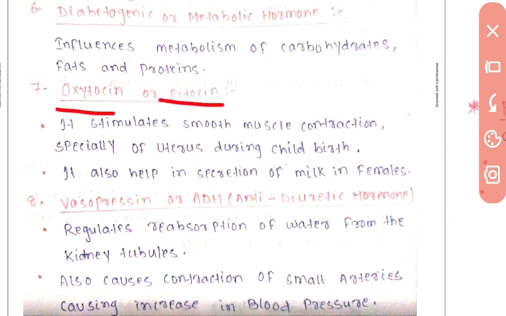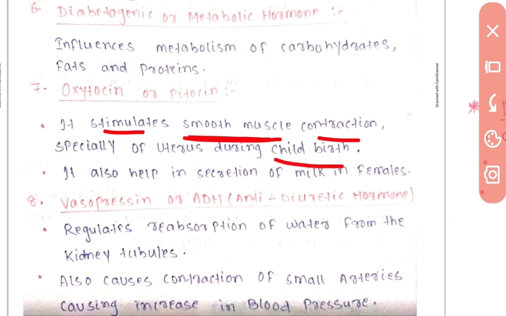Oxytocin, or pitocin, stimulates smooth muscle contraction, specifically of the uterus during childbirth.